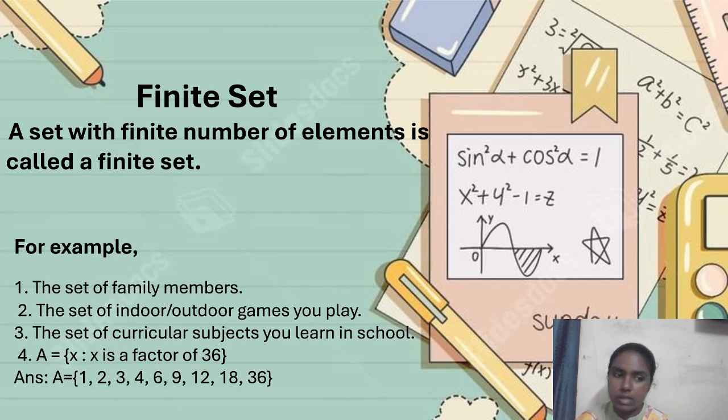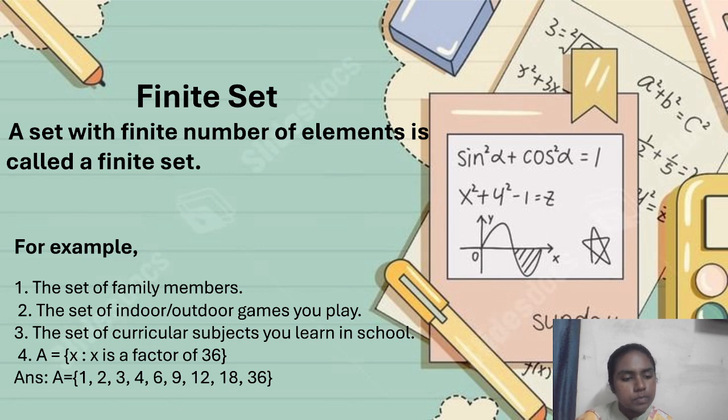So if we see an example, the set of family members. We can obviously tell how many members of the family we have. So it is finite, it is countable. Finite number of elements means countable number of elements, not uncountable number of elements. Next, the set of indoor and outdoor games you play. You will know what the indoor games you play are and what the outdoor games you play are. So that is a finite set. The set of curricular subjects you learn in school. We obviously know what curricular subjects we have and how many we have. So it is a countable set. That means it is a finite set.